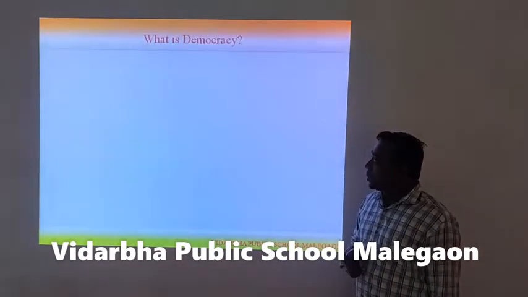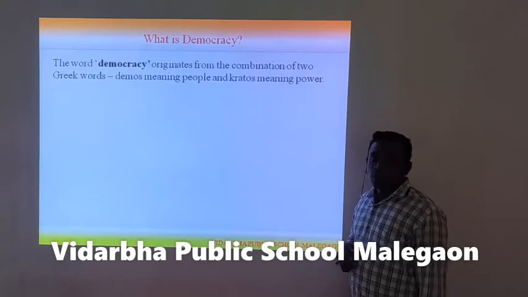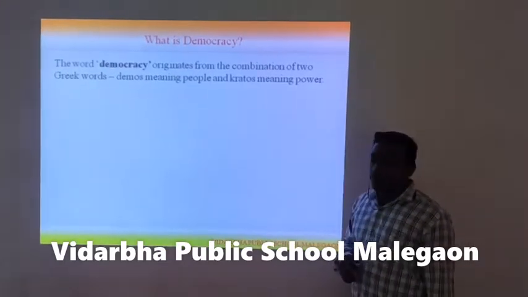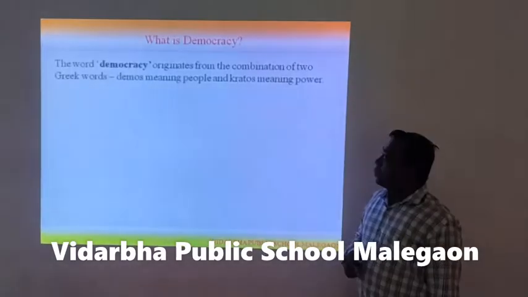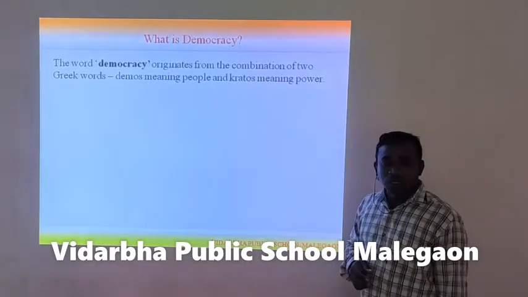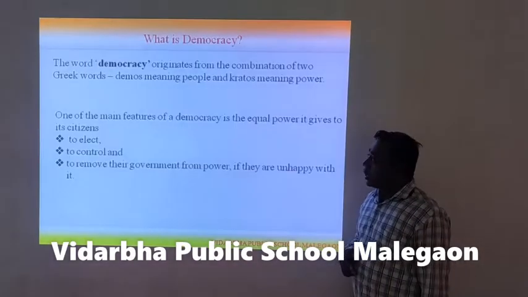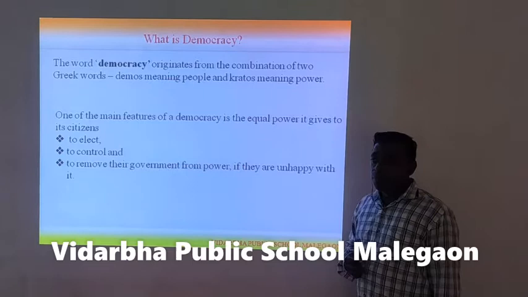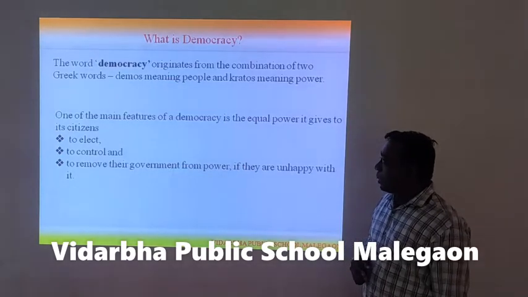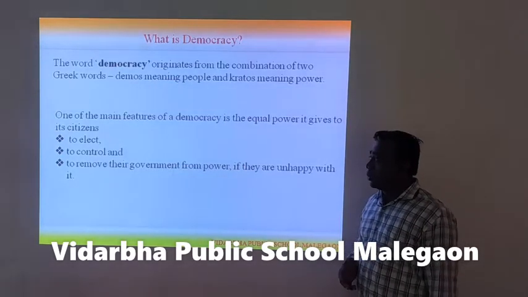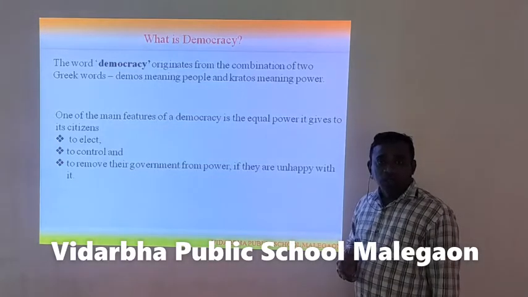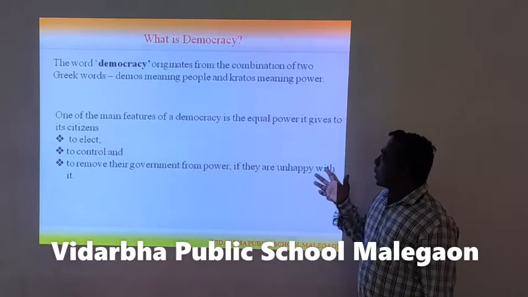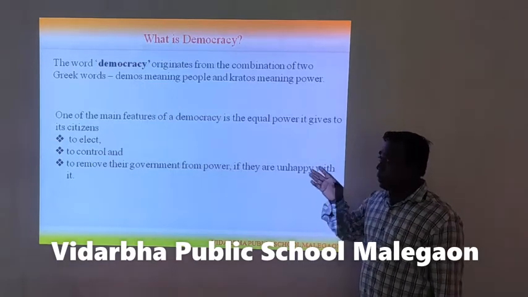And next is democracy. Understand what democracy is. The word democracy is derived from two Greek words: demos, which means people, and kratos, which means power. So it's the power of the people. Democracy means power of the people. One of the main features of democracy is equal powers given to citizens.